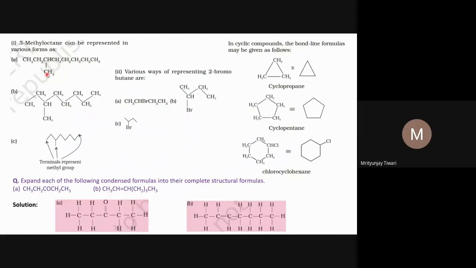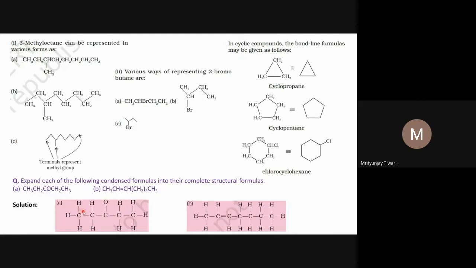This is a hydrocarbon, and this is one representation. One can also represent the same compound in this fashion: the CH3, CH2, CH2, like this in zigzag fashion, where we show the bonds. At this place will be CH, then CH2, then CH2, CH2, CH2, CH3. Usually there is a certain angle between these bonds; it should not be 180 degrees as shown here. In the complete structural formula we show a 90 degree angle between this and this in this representation, but in reality this angle is 109 degrees 28 minutes.